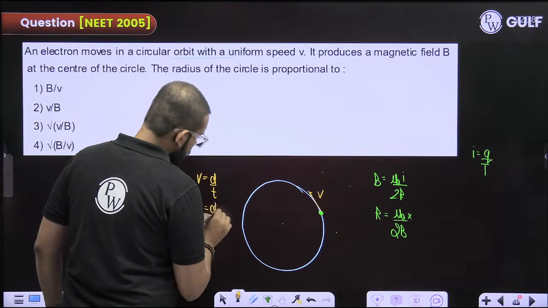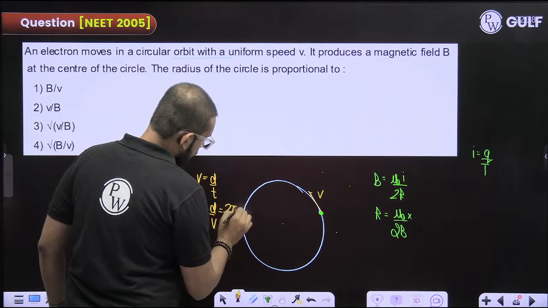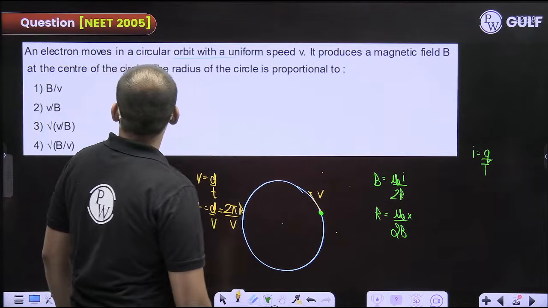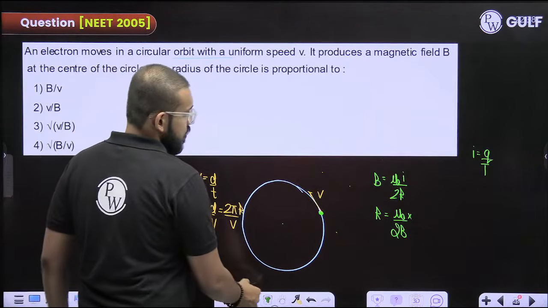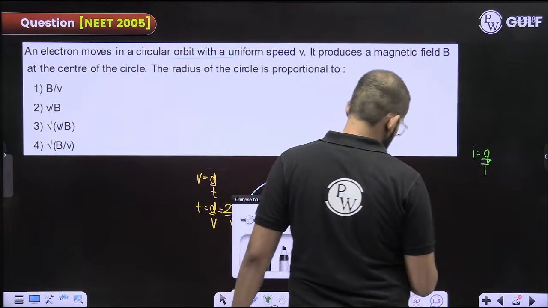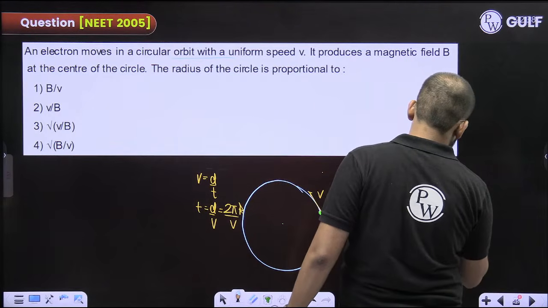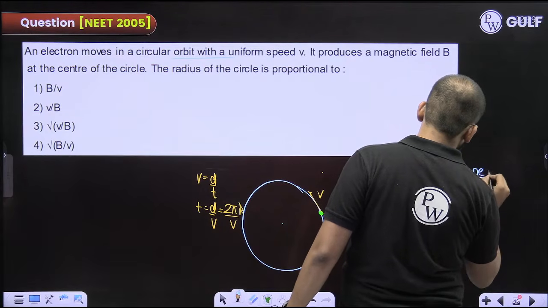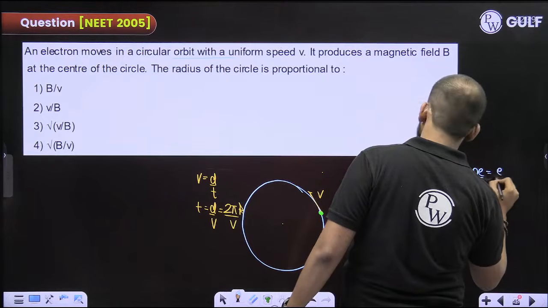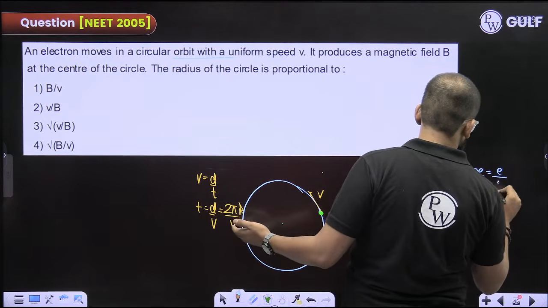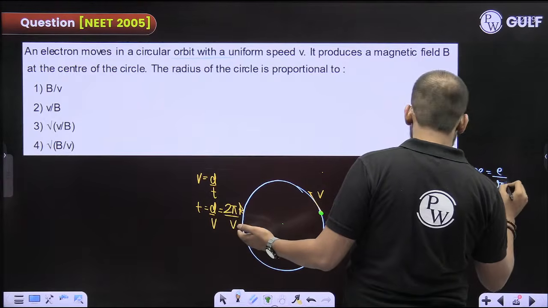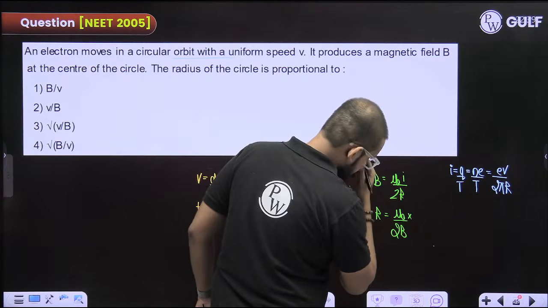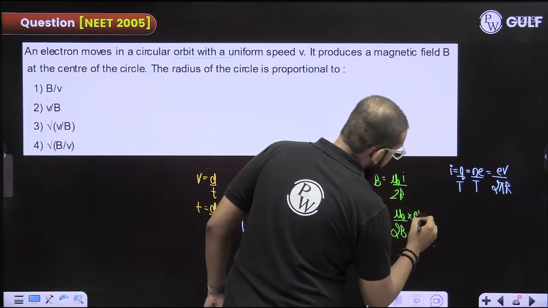Time is equal to distance upon speed, 2 pi r upon speed v. Electron. Q is n into e by T. N is the number of electrons, only one electron is there. Time period you get it as 2 pi r upon V. So you can just substitute that here. I would be getting it as e into V upon 2 pi r.